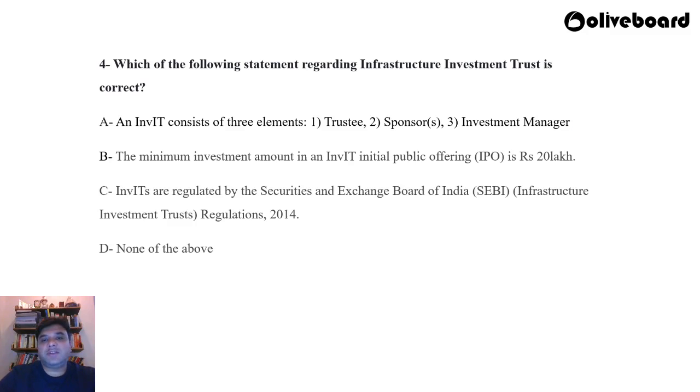Which of the following statements regarding infrastructure investment trust is correct? Okay. Now read the question statement very carefully. I hope you have read about the infrastructure investment trust in the past. A. An INVIT consists of 3 elements: trustee, sponsor, and investment manager. B. The minimum investment amount in an INVIT initial public offering is 20 lakh. C. INVITs are regulated by the Securities and Exchange Board of India, Regulations 2014. And D. None of the above.